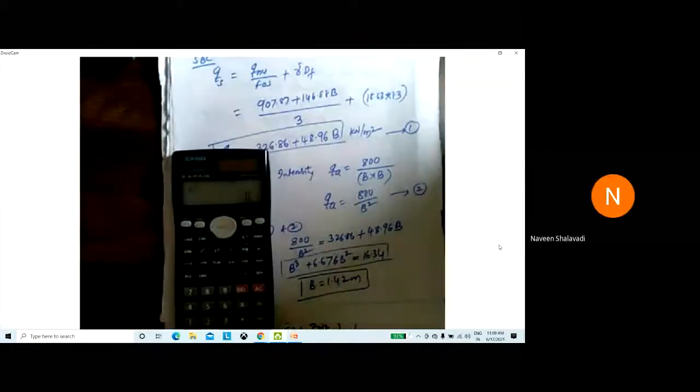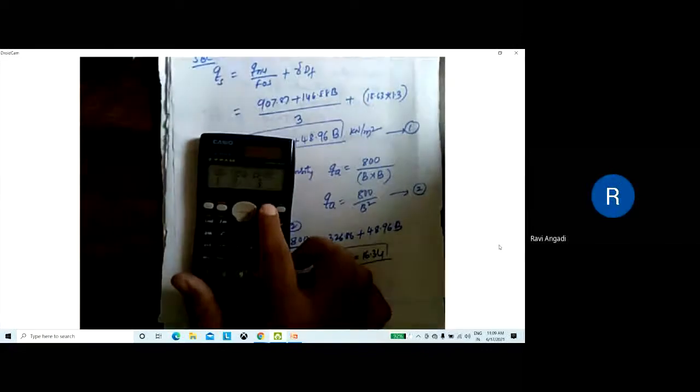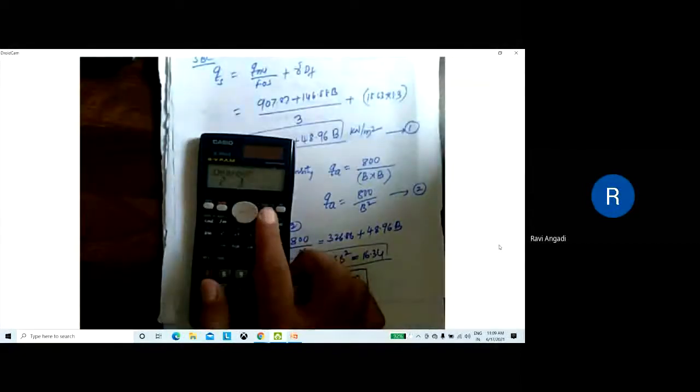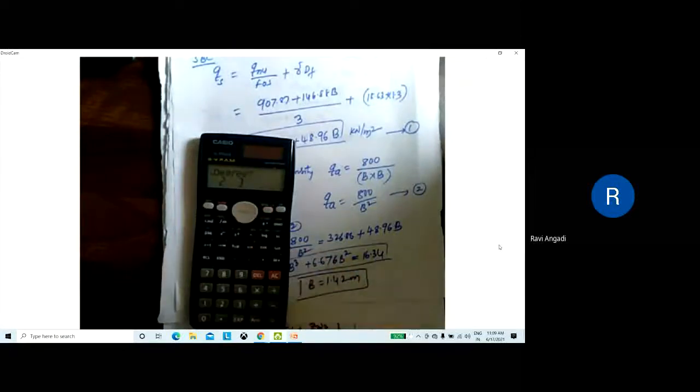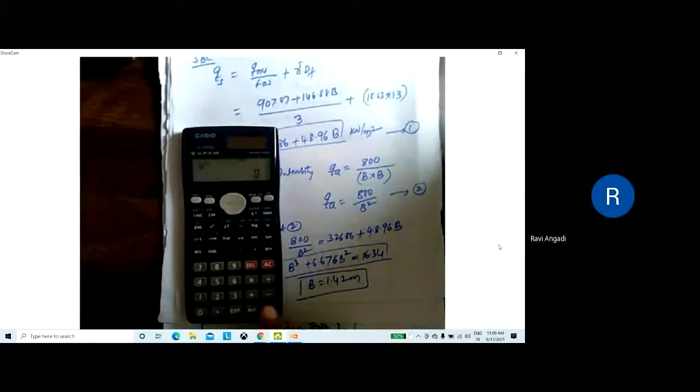Yes, sir. Look here. Go to mode, in mode equation 1, press 1. Then again go to mode, degrees. What is the degree of the equation? 3, sir. Okay. Then you will get A, next you get B, C, D. Like this. Correct? Yes, sir.